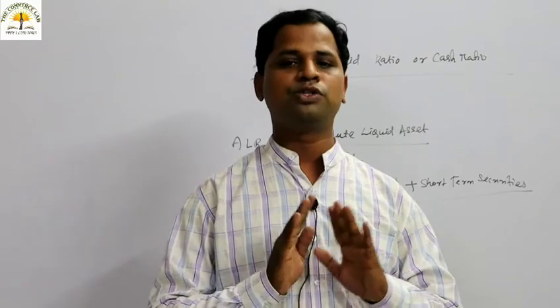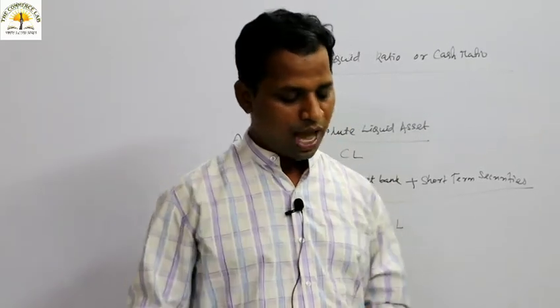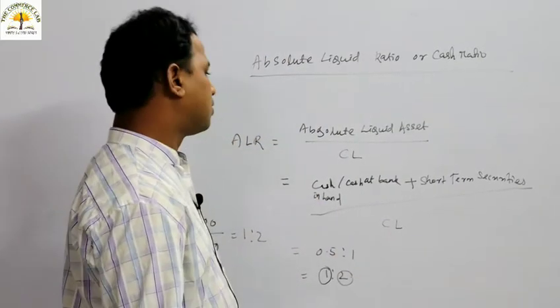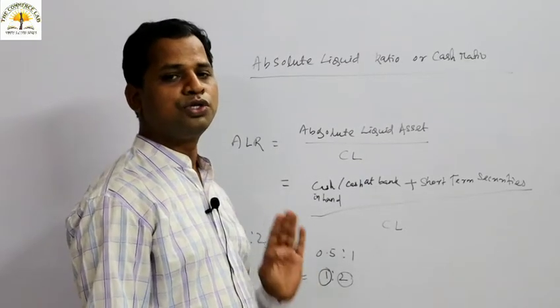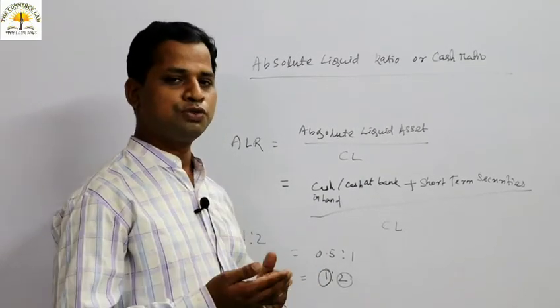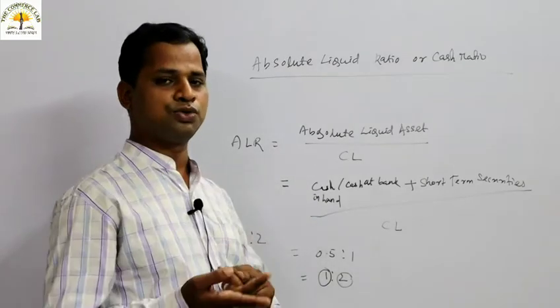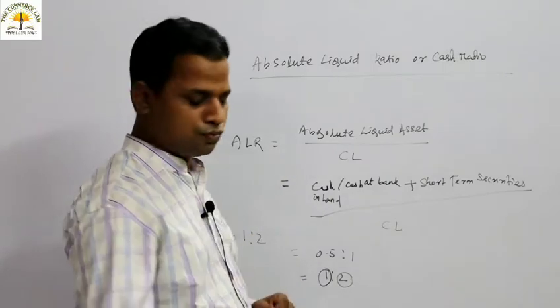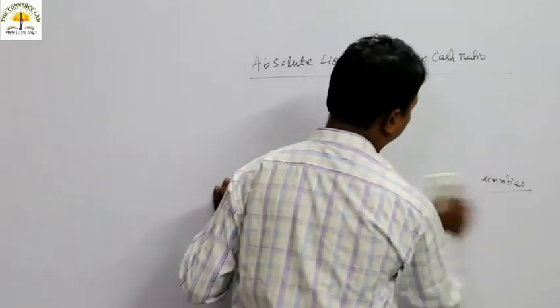Which are known as absolute liquid asset. Current liability we should not take, or liquid asset we should not take. We only have to take the absolute liquid asset while calculating absolute liquid ratio, and the rule of thumb is something like 1:2, not 2:1. Current ratio should be 2:1. Opposite to current ratio, this absolute liquid ratio is 1:2, whereas the quick ratio is something like how much? 1:1. Then we will solve a particular problem.